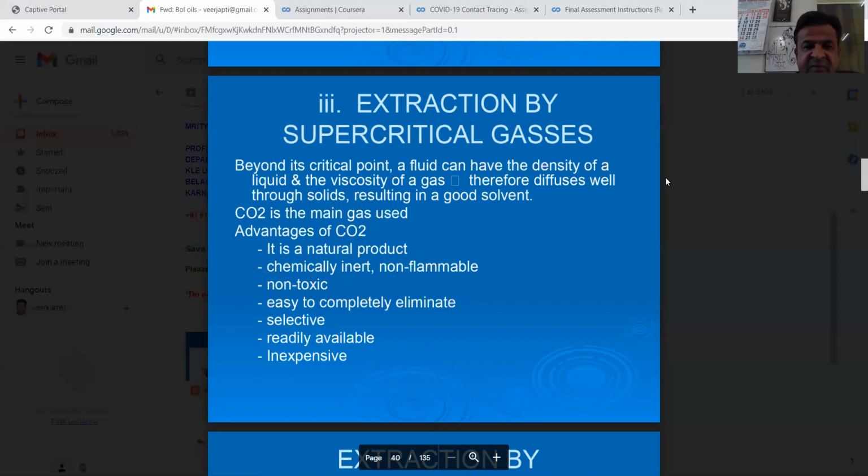So these are some of the important points which are included in the volatile oils chapter.